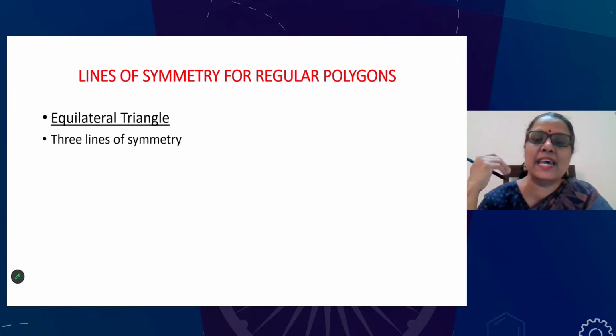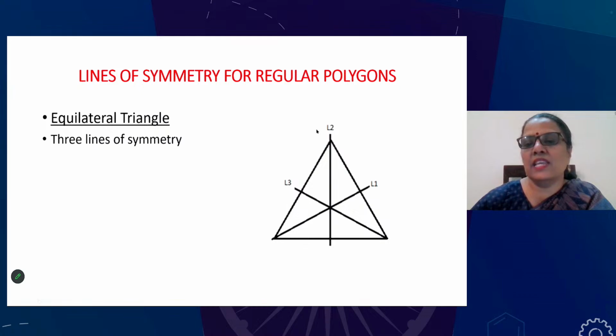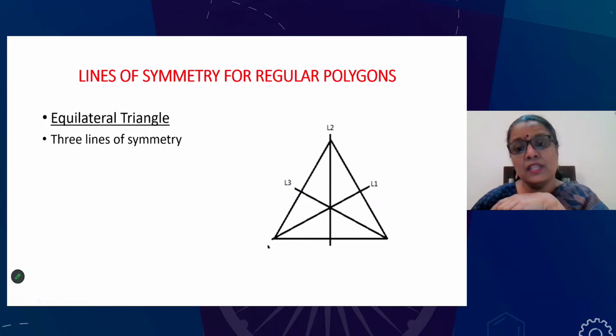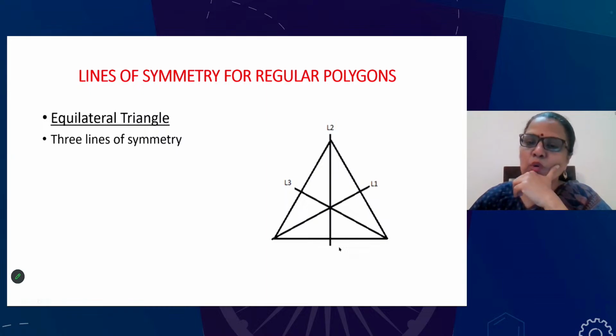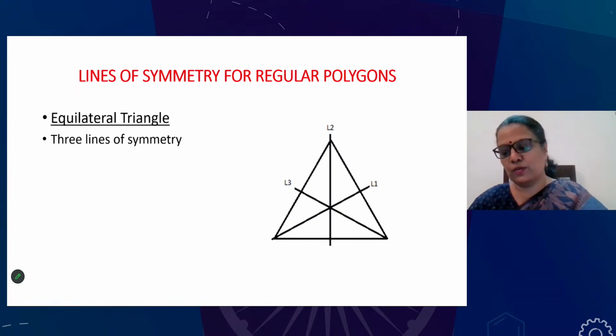Okay, so it has 3 lines of symmetry. Let's see. There are 3 vertices for an equilateral triangle, and I mentioned in previous slides that we should remember that for an angle, the angle bisector is the line of symmetry. And here you will see that there are 3 lines of symmetry for a triangle. Now you will be wondering, can it be more than 3? So you have to go and explore more about it.